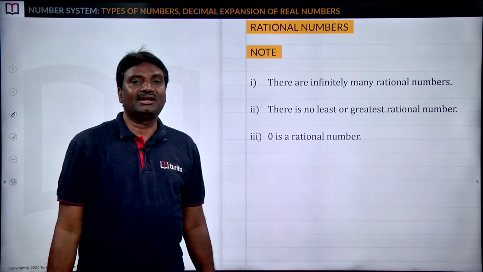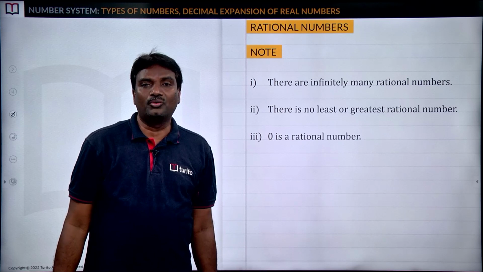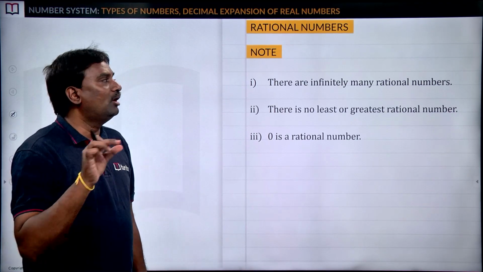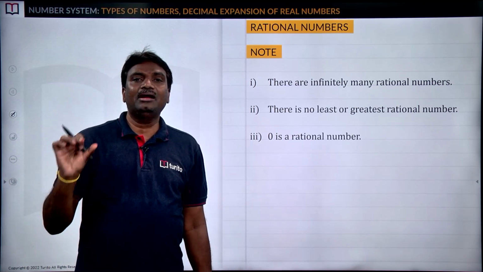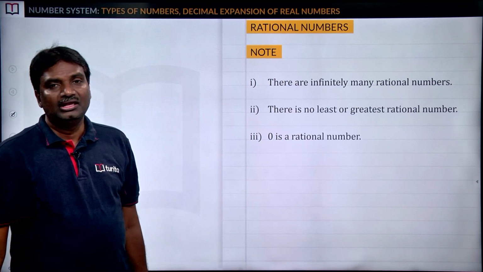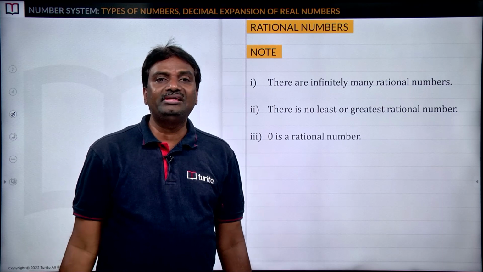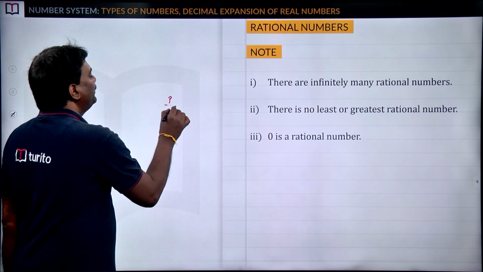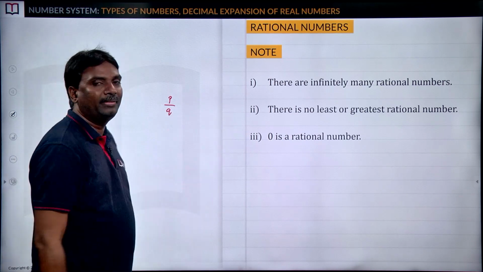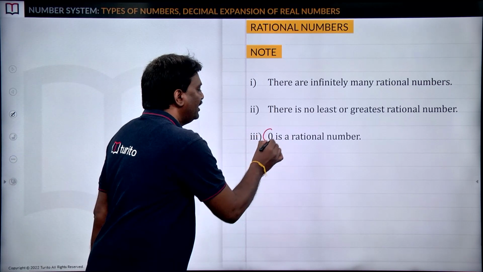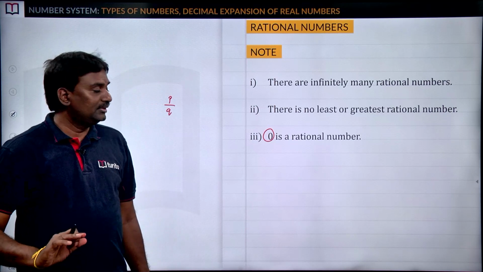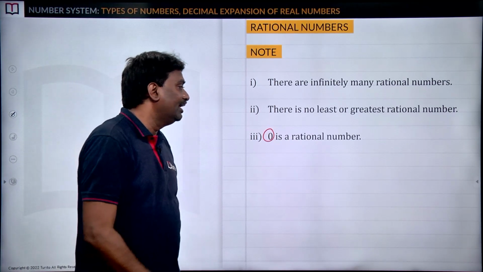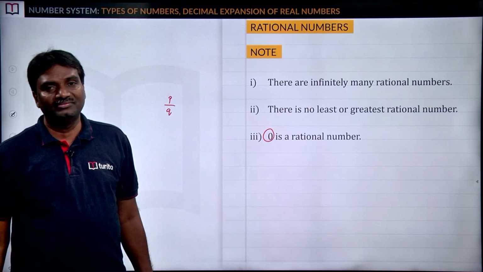Number 3, 0 is a rational number. Here you may have a doubt. You have explained to us the meaning of a rational number: any number of the form p by q, if p, q are integers and q is a non-zero number, then any number of the form p by q is a rational number. But by observing, 0 is not in the form of p by q, then how can we say 0 is a rational number? Very simple.